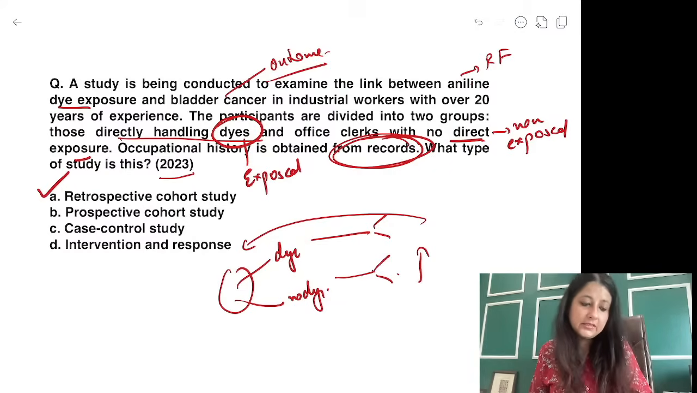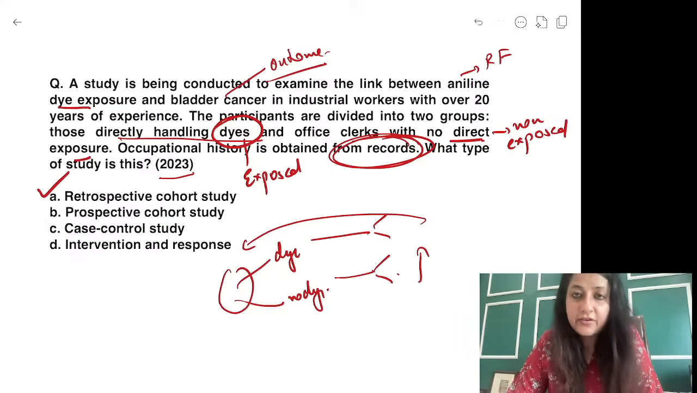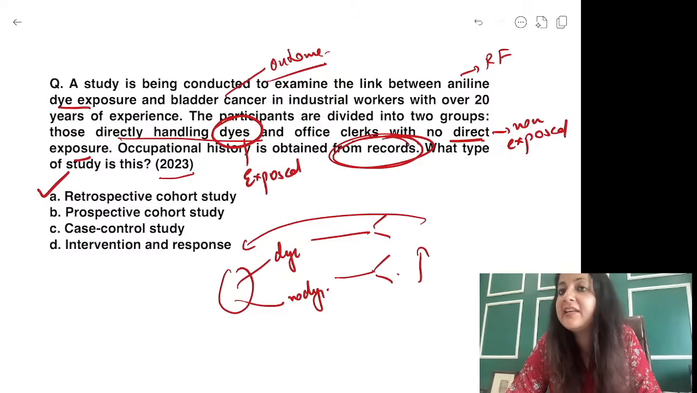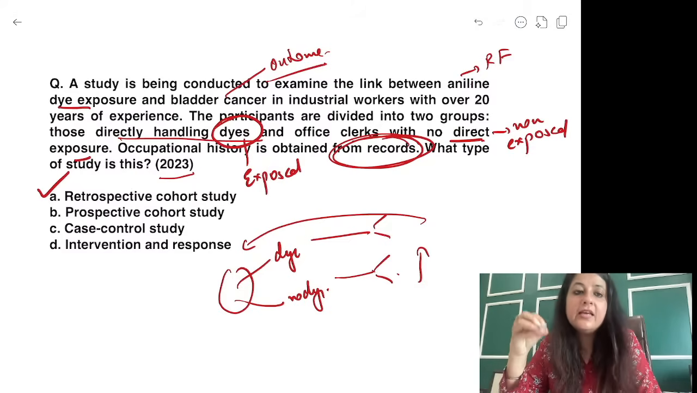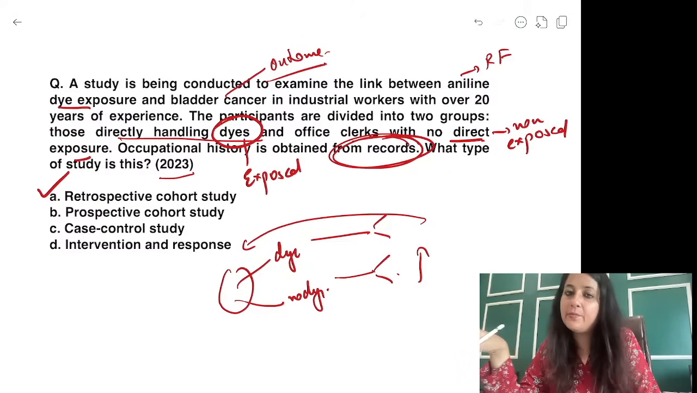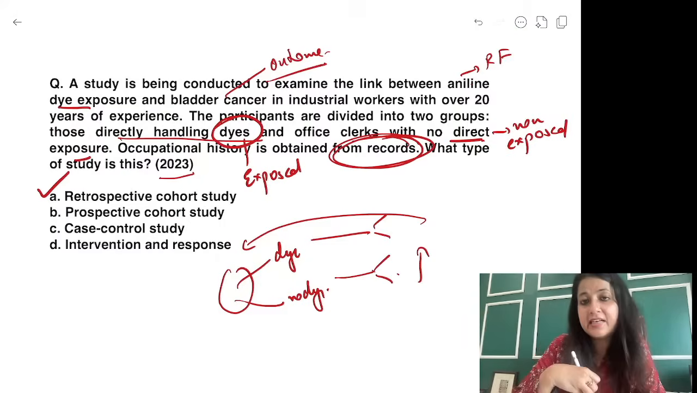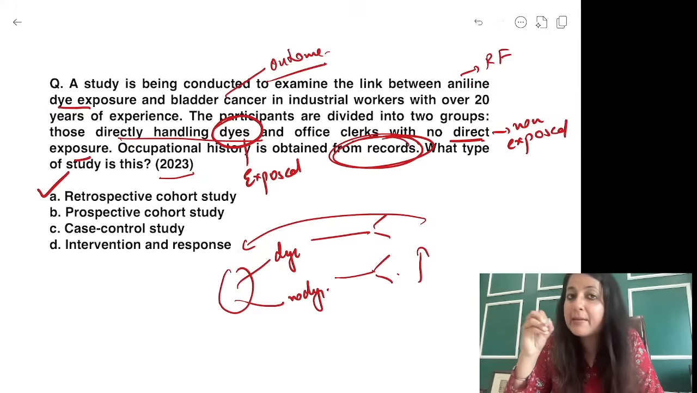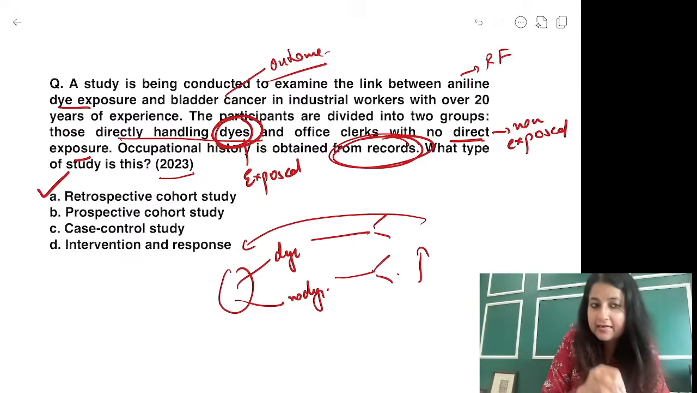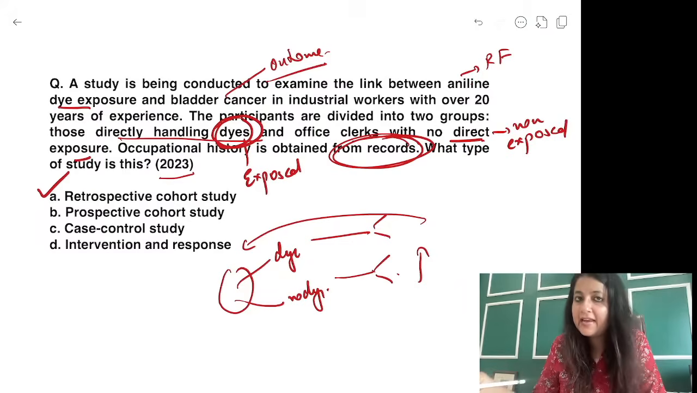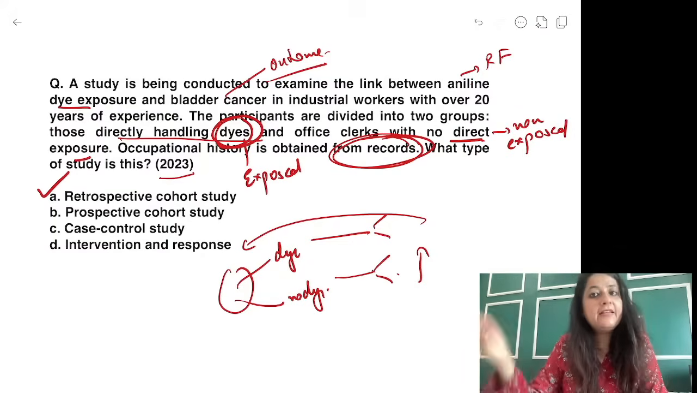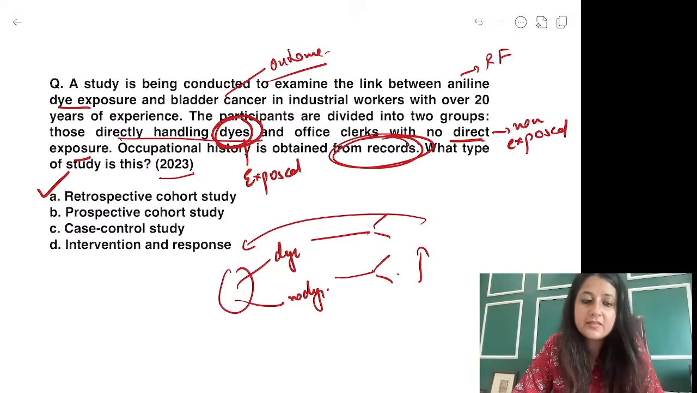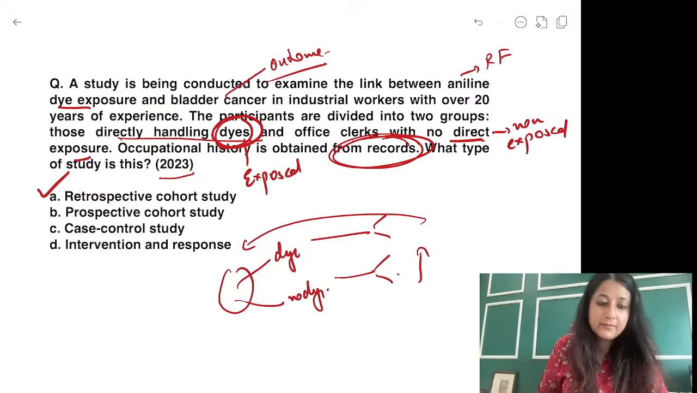ठीक है. अगर इंटरव्यू होता तो क्वेश्चन क्या होता? We are starting with people who have bladder cancer and comparing them to those who have no bladder cancer. If the question was, we start with people who have bladder cancer, I am comparing to them who have no bladder cancer and conducting interviews regarding dye exposure, that would have been case control. Here my comparison group clearly mentioned है dye handlers exposed, no direct exposure मतलब clerks, ठीक है. The data I am picking up from the past records. Clear? Okay.